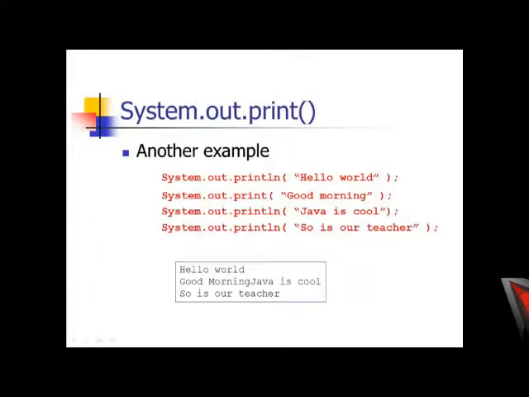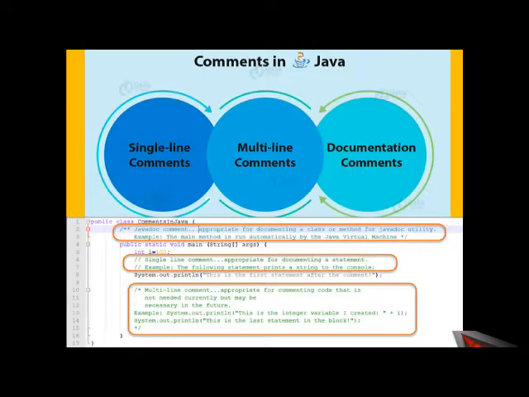Let's look at that with an example. In the example, first we wrote system.out.println hello world. So println means after hello world, the cursor goes down. Then system.out.print good morning, so the cursor remains there. Then system.out.println Java is school, so after Java is school, the cursor goes down. And the last one, so is our teacher. After writing that line, the cursor goes down again. So these are the output statements of Java.